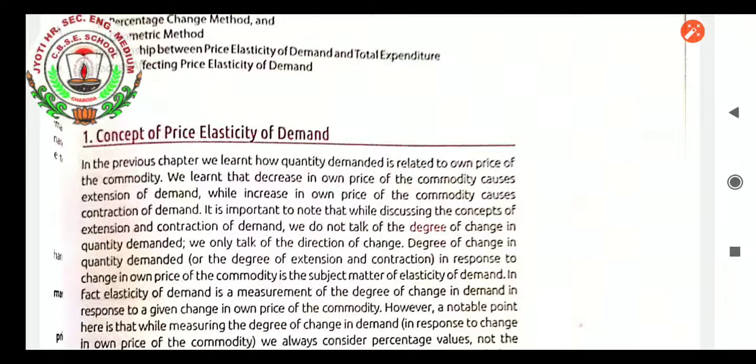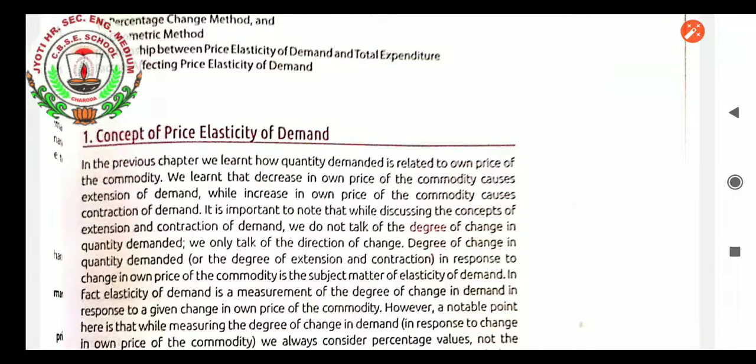In the previous chapter, we learned how quantity demanded is related to the own price of the commodity. We learned that a decrease in own price of the commodity causes extension of demand, while an increase in own price causes contraction of demand. This is the natural phenomenon of human beings: when the price goes down, they demand more, and when the price goes up, they demand less.